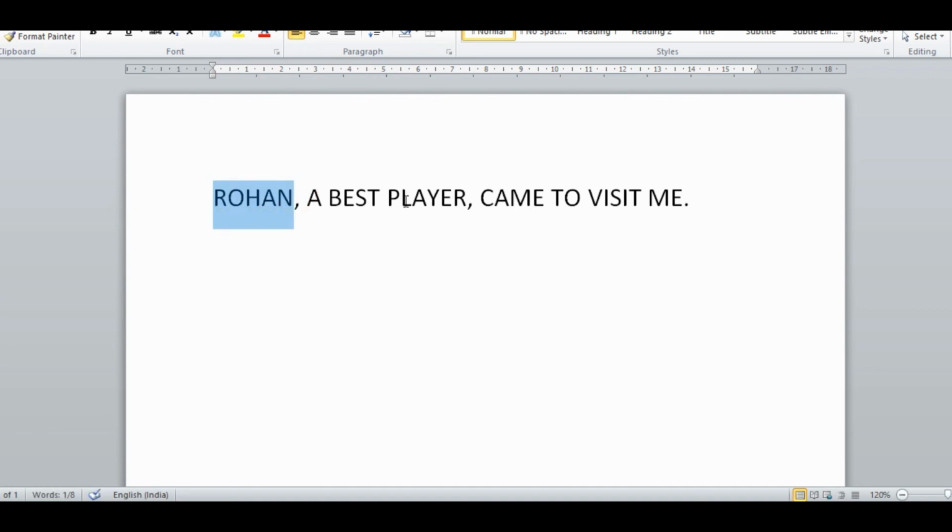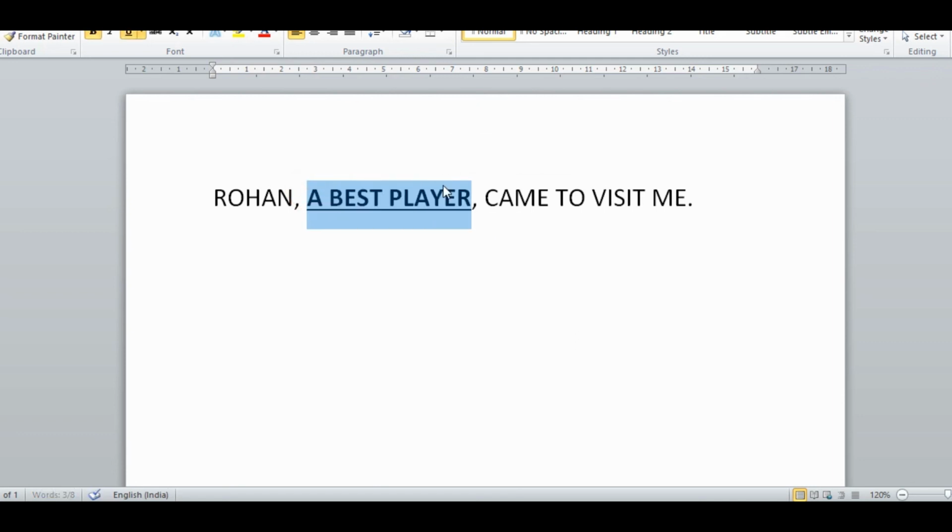Even if I don't write the extra phrase, I can form a sentence: Rohan came to visit me. So Rohan is the main subject, but I want to address Rohan. Who is he actually? If I say Rohan, a best player of the Indian team, came to our house, this best player is mainly defining who he is. So this is the apposition.